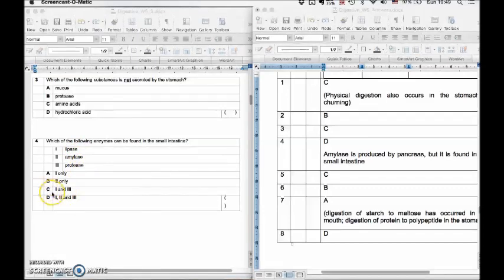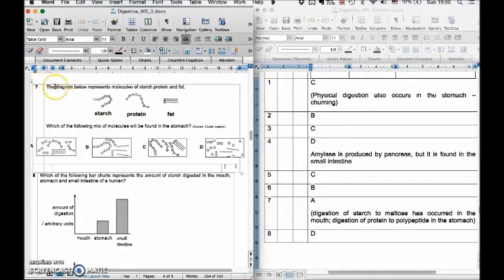Some people just put C. It is true that amylase is produced by the pancreas, but the pancreas will produce amylase, and then the amylase will be secreted into the small intestine. So amylase will be found in the small intestine as well.